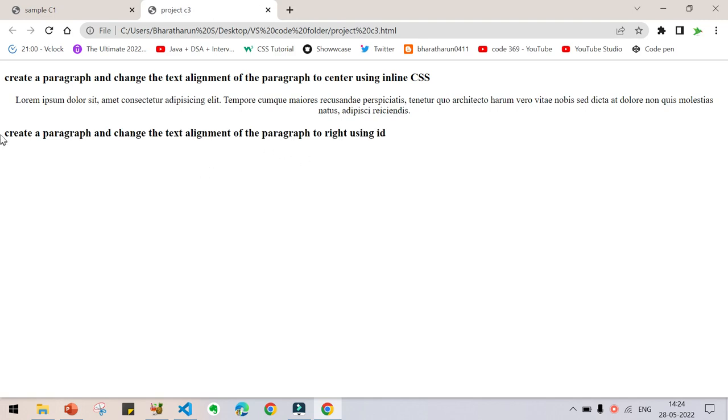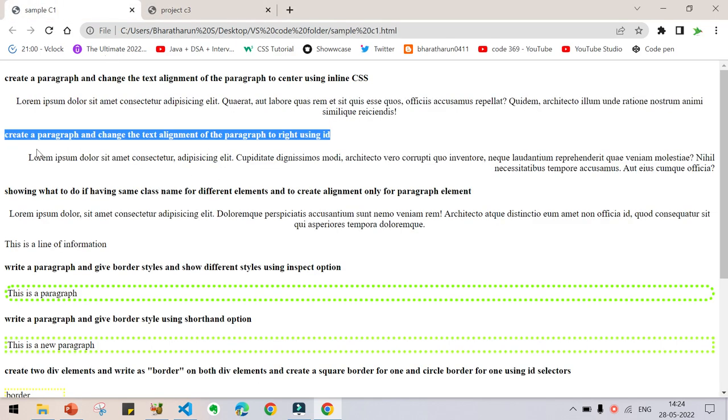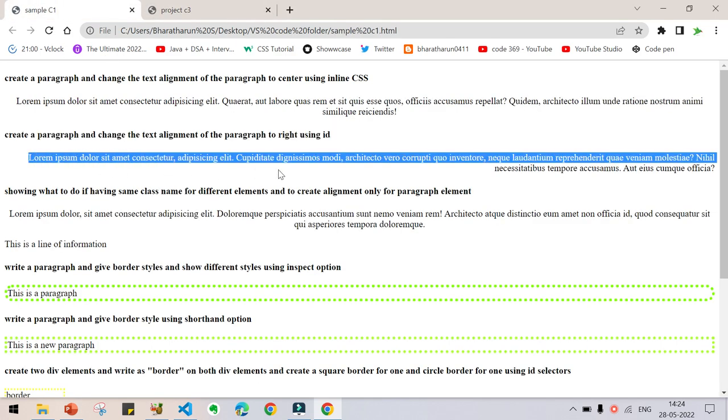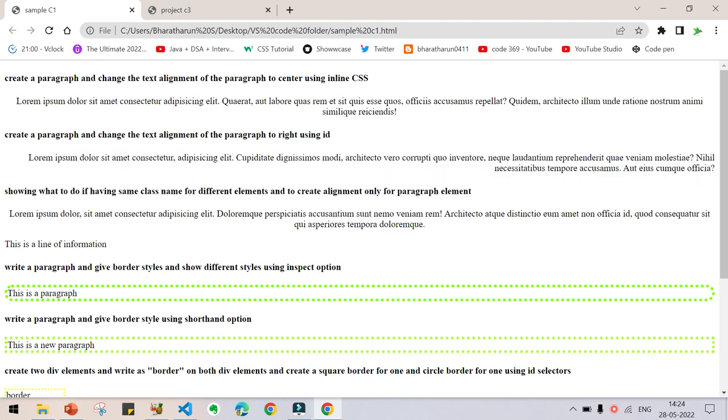Now you are having the heading. Create a paragraph and change the text alignment of the paragraph to right. Okay, so how will it appear if your paragraph is in right alignment? Like this it will be appearing. You can see the second line starting from the right. This is called right alignment.